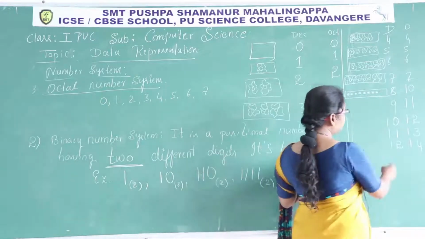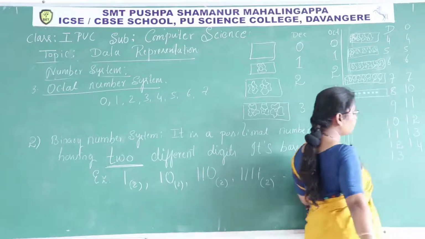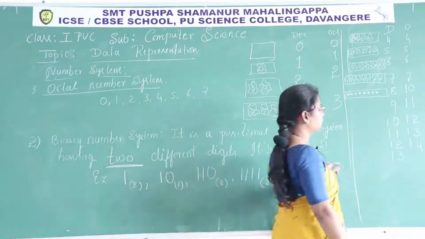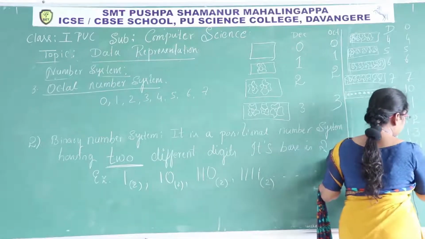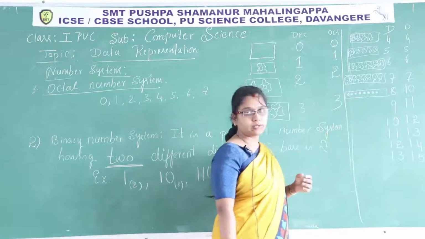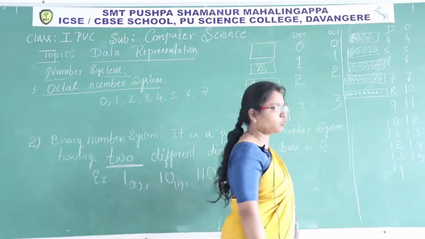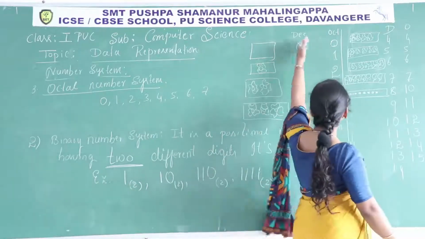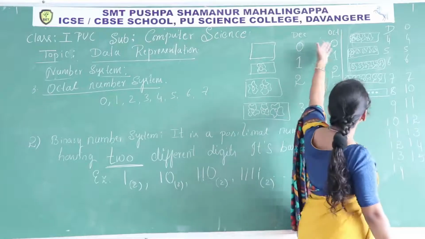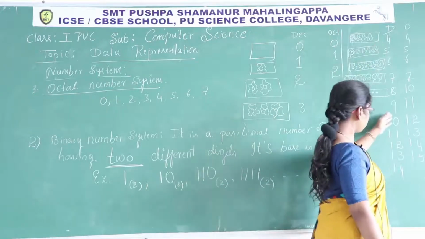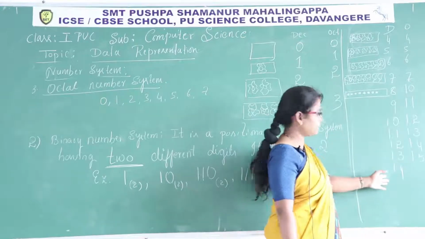Now 13, how to write 13? 1, 3. How to write the same quantity in octal number? 0, 1, 2, 3, 4, 5, preceded with the value 1. Next 14 I want to write here, 1 and 4. Because I am repeating the same pattern, the next number is 4, preceded with the value 1.